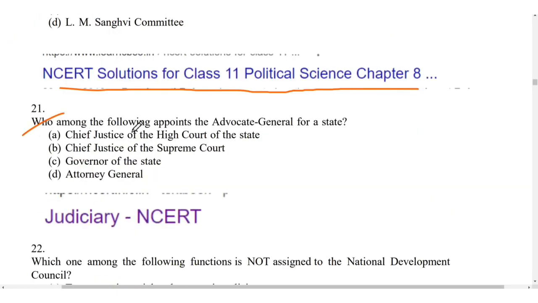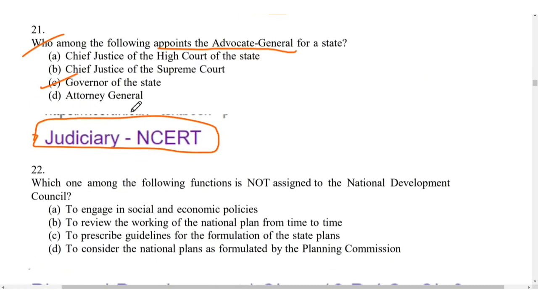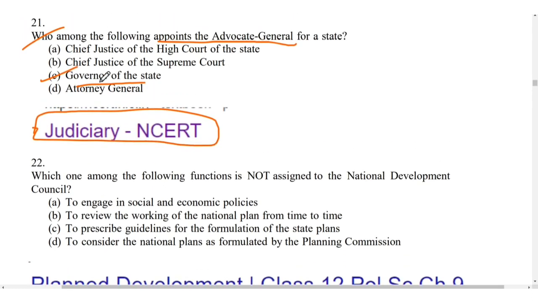Which one of the following appoints the advocate general for a state? For 21, it is the governor of the state. You will read this in the judiciary chapter of NCERT, as well as it is given in the class 10 NCERT of social science. It is directly written over there. I will share the picture where it is written in the Telegram group.